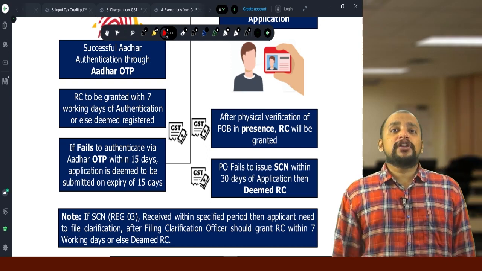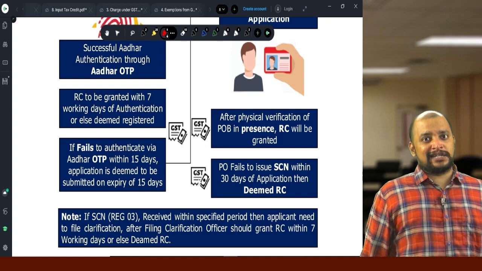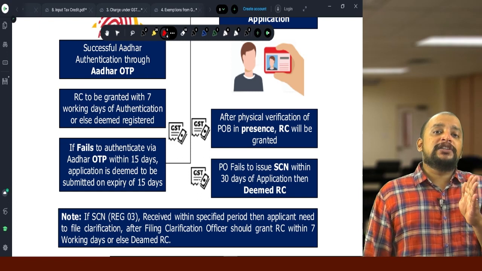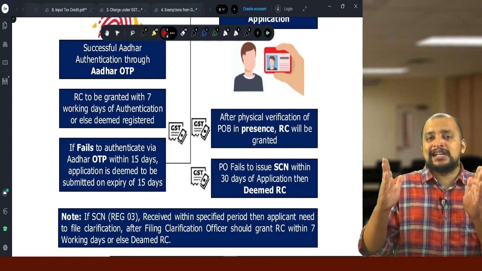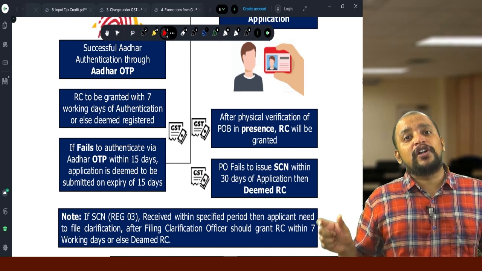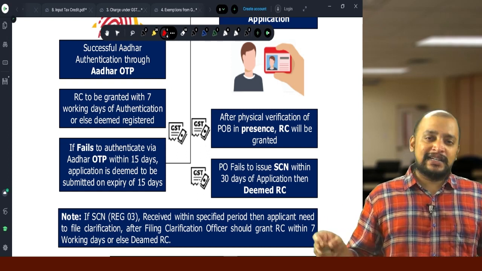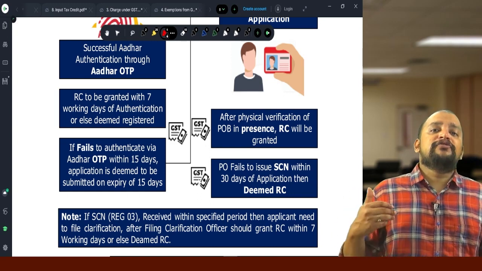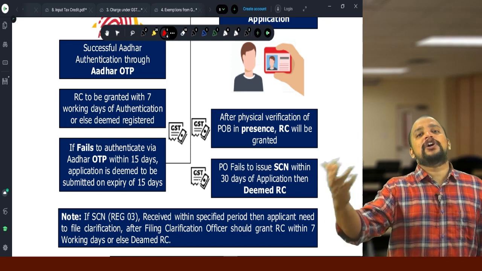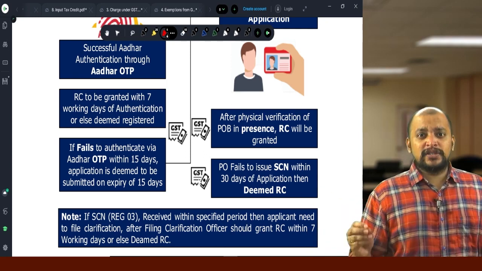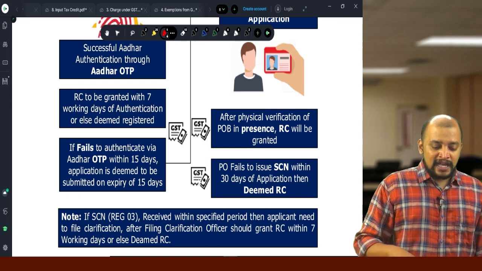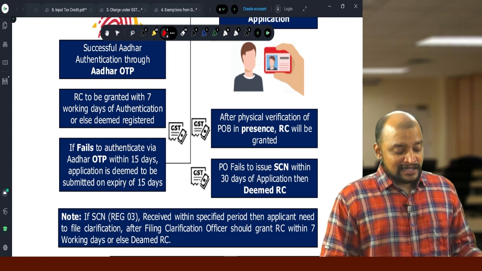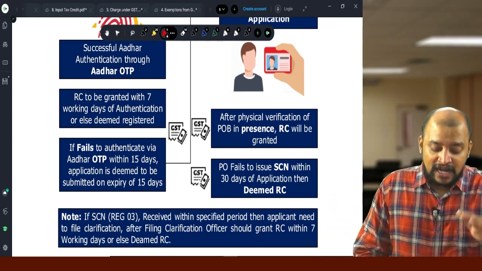Then suppose if you are not able to complete the authentication, what is the time limit to complete the authentication? From the time you filed part B, the authentication should be completed within 15 days. So within that 15 days, if you have not completed the authentication, then what will happen? It is as good as you file the application after 15 days without Aadhaar authentication. If one fails to authenticate via Aadhaar OTP within 15 days, application is deemed to be submitted after expiry of 15 days without Aadhaar authentication.